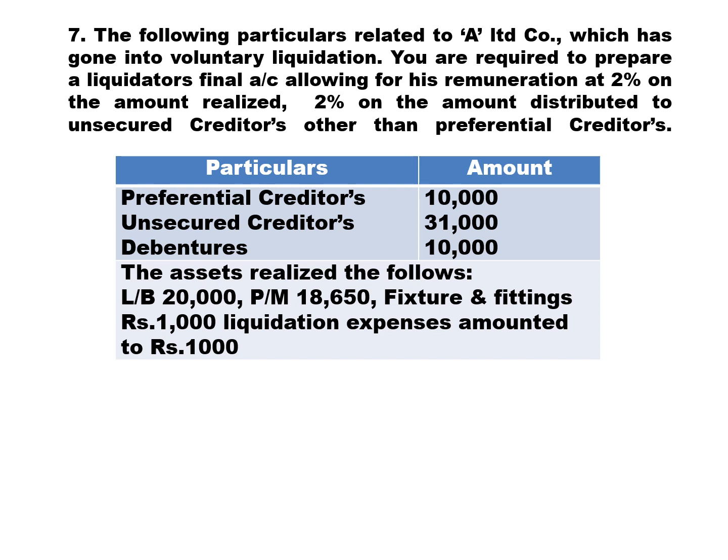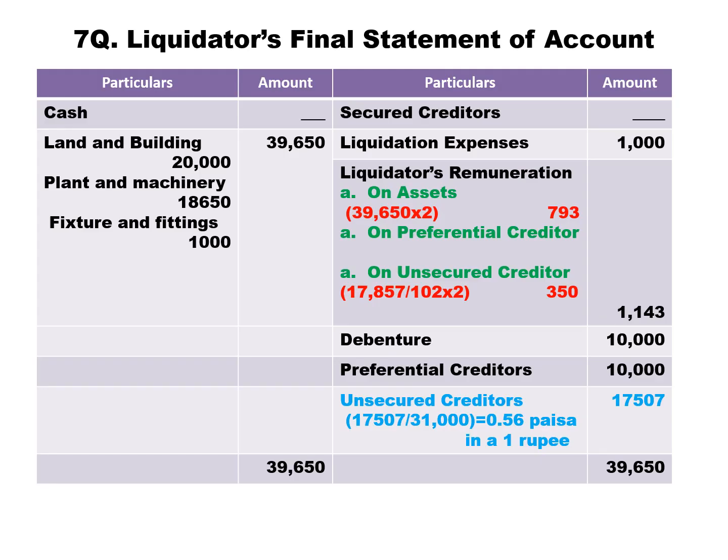Preferential creditors 10,000, unsecured creditors 31,000. Then we have debentures 10,000. The assets realized as follows: land and building sold for 20,000, plant and machinery sold for 18,650, and fixtures and fittings sold for 1,000. So 3 assets are being sold. Liquidation expenses amounted to rupees 1,000. Here's the question, and the solution appears before you.